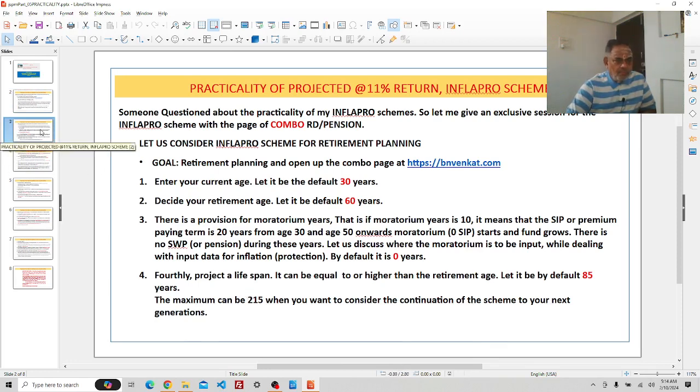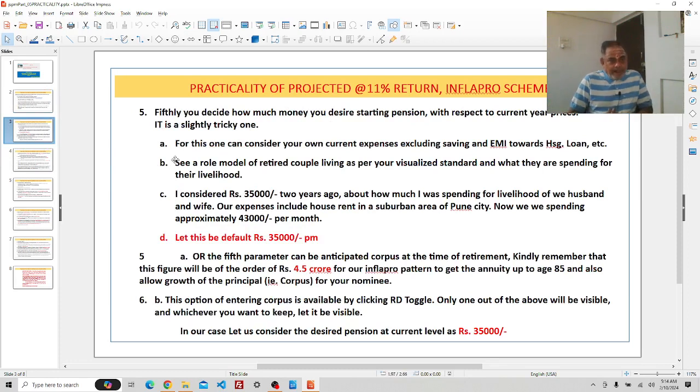Fifthly, you decide how much money you desire as starting pension with respect to current year prices. It is slightly a tricky one. For this, one can consider your own expenses, excluding savings and EMI towards housing loan, vehicle loan, etc. See a role model, or otherwise see a role model of a retired couple living as per your visualized standard and what they are spending for their livelihood.